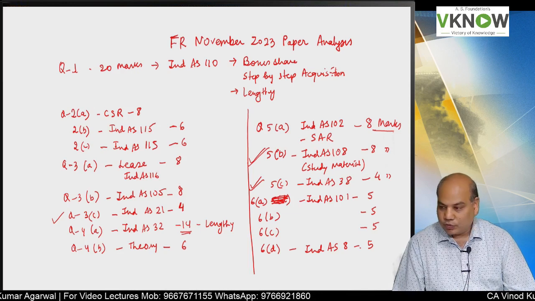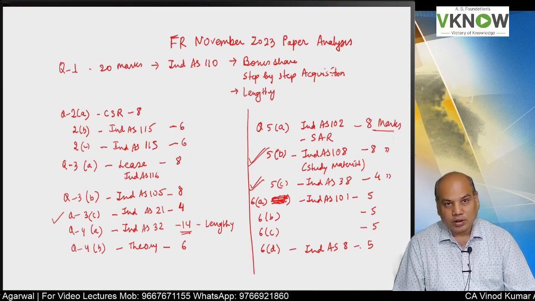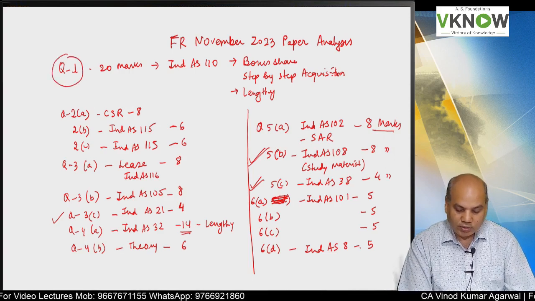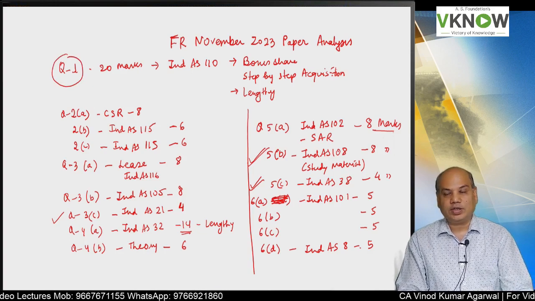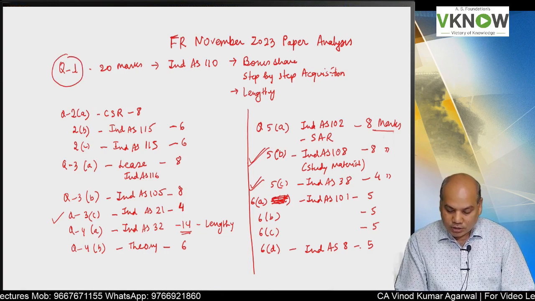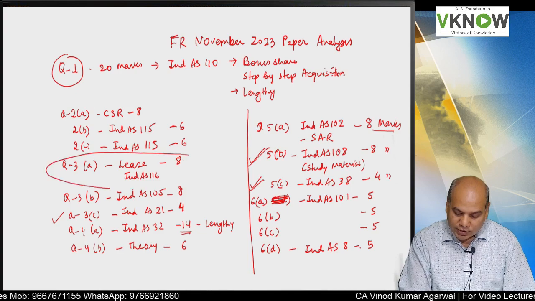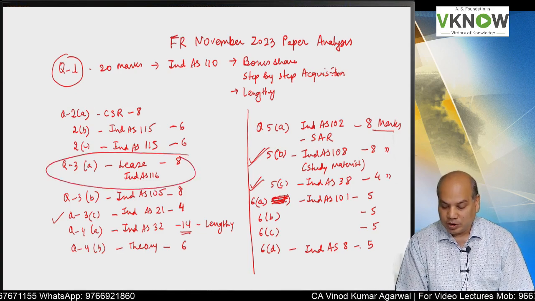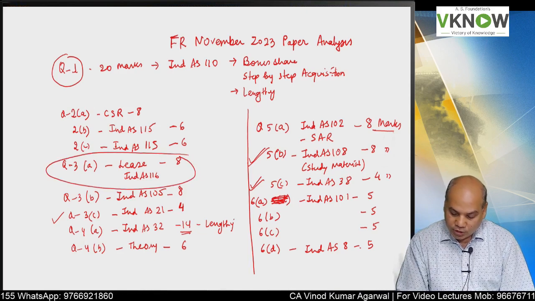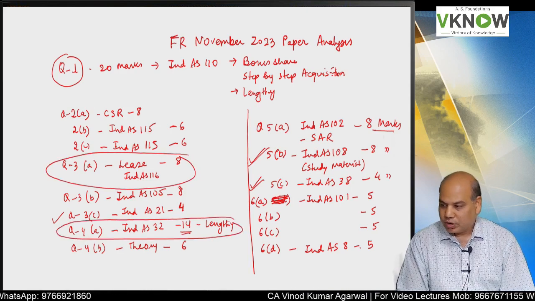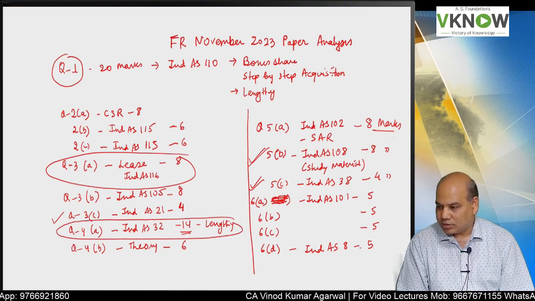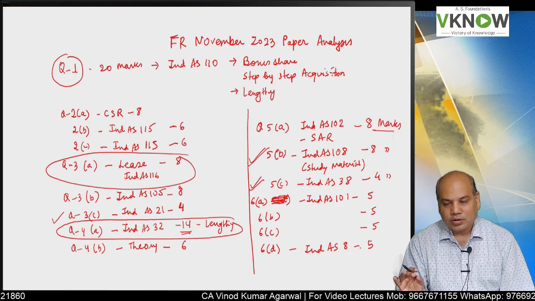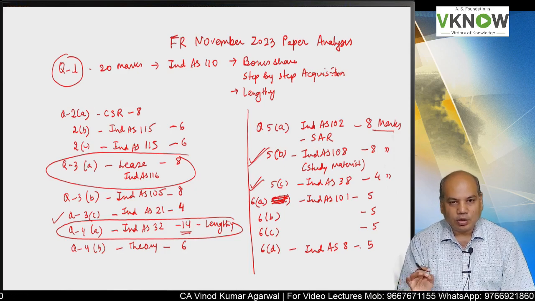Overall this paper was a mix of easy and difficult questions. For example, question 1 difficult, not very difficult but not very easy either, and lengthy. The same thing for this Ind AS 116 also, not very difficult, not too easy also, and maybe a little time consuming. And this 14 mark Ind AS 32. Other than these 3 questions, I find most questions were very simple, straightforward, directly from your study material or past exams.